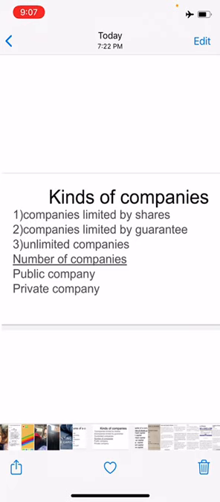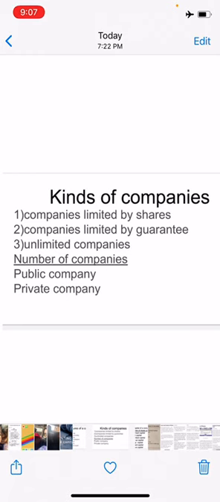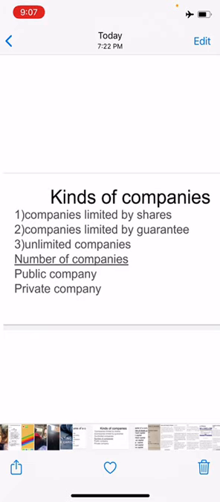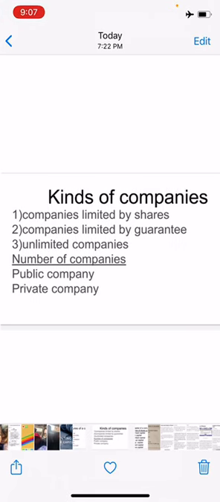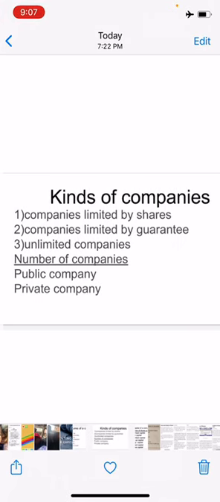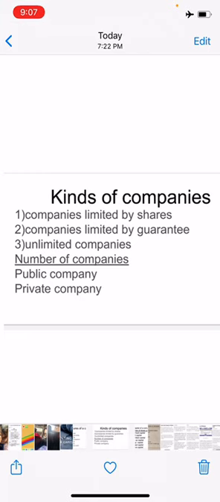Now, what is a private company? A private company is one which by its articles, first, restricts the right to transfer its shares. In a private company, the members cannot freely transfer their shares. Second, it limits the number of its members to 200, excluding its employees. So the members of a private company can be only 200. That is the limit.